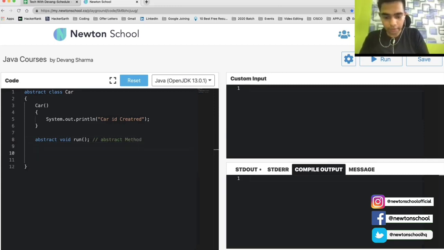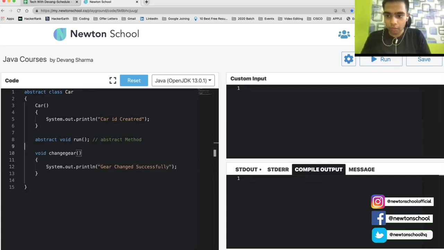So yeah, let's define a non-abstract method. Change gear, its return type will be void. And here I can use System.out.println, gear change successful. What kind of a method is this? Abstract or non-abstract? It is a non-abstract method, right?